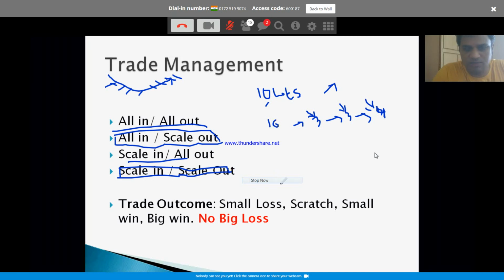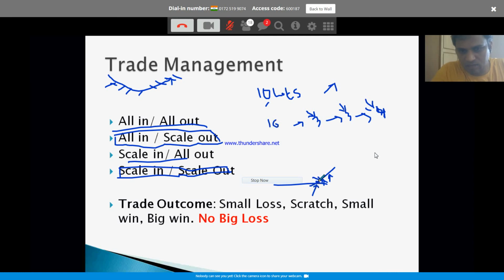Like let's say, for example, you got an entry, it is moving out, you try to get in here, moving in, it is moving in your favor, buy some more, moving in your favor, buy some more. That is a challenge, right? What we do all the time, we enter here, the moment it moves in our favor, we exit here, right?